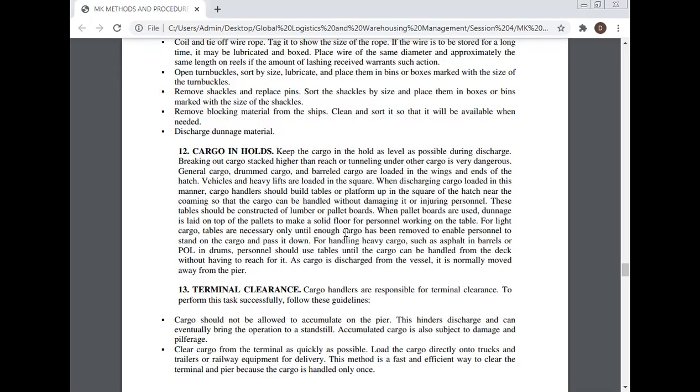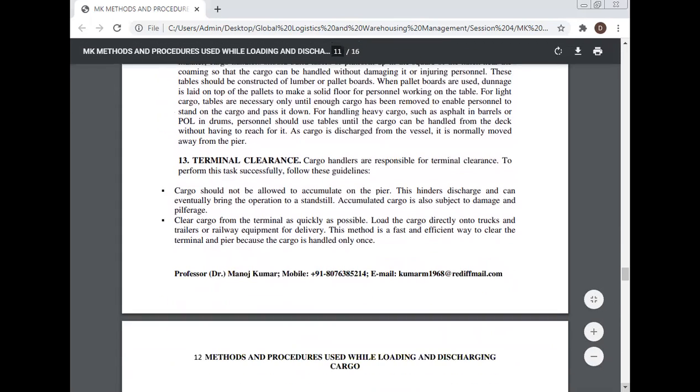Terminal clearance. As cargo is discharged from the vessel, it is normally moved away from the pier. Cargo handlers are responsible for terminal clearance. To perform these tasks successfully, follow these guidelines. Cargo should not be allowed to accumulate on the pier. This hinders discharge and can eventually bring the operation to a standstill.